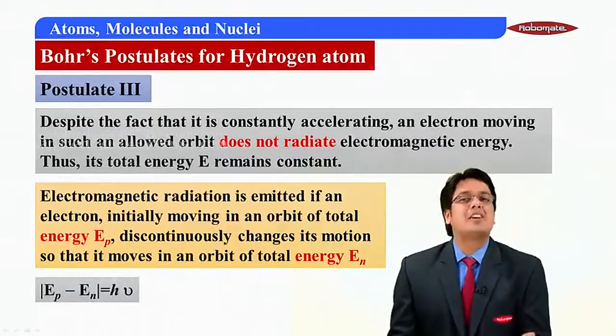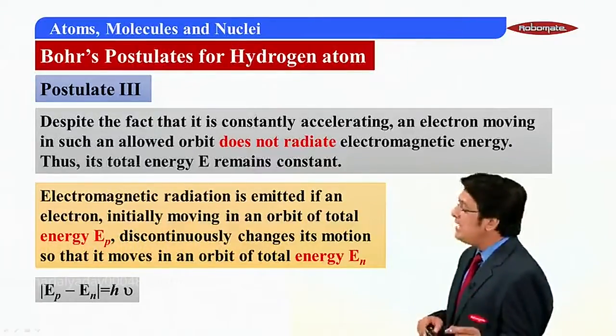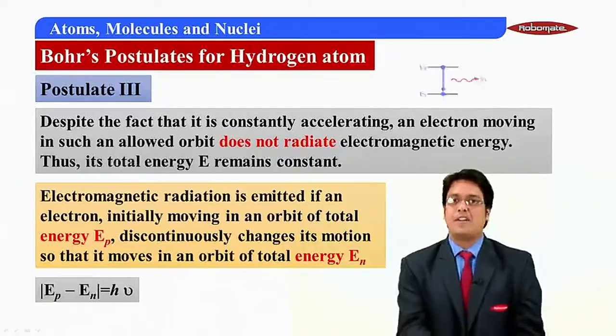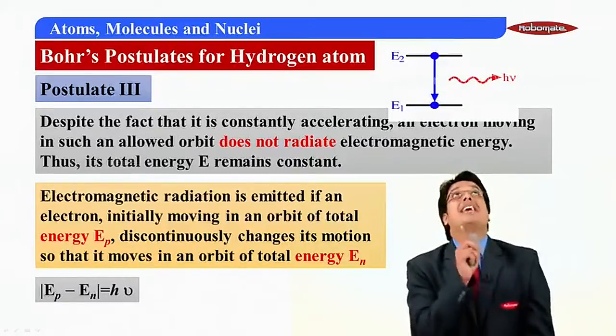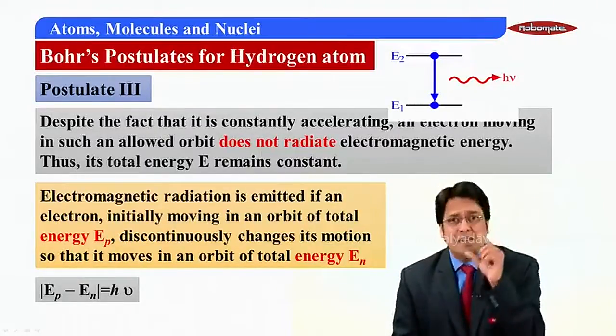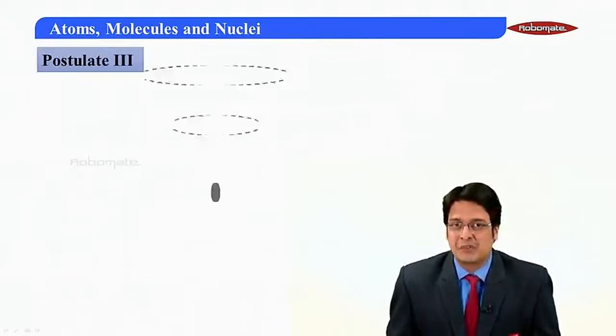So to summarize the third postulate, the difference of energy between two orbits, that is EP and EN, is equal to h nu. What is nu? Frequency, of course. So that's what the entire diagram is. Your electron goes from down to up or up to down. That difference of energy is your photon's energy. Happy birthday. Postulate 3 was born.